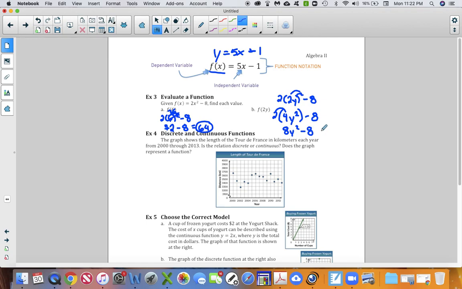This one doesn't have a y squared, so he cannot. So that is my final answer. 8y squared minus 8. I can't combine anything more than just that.